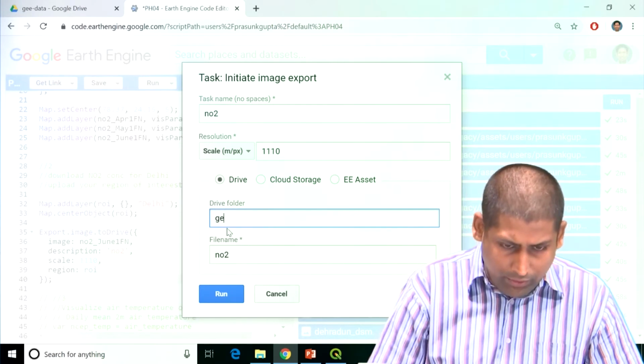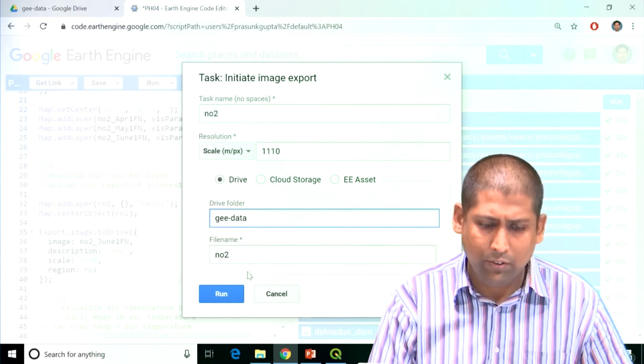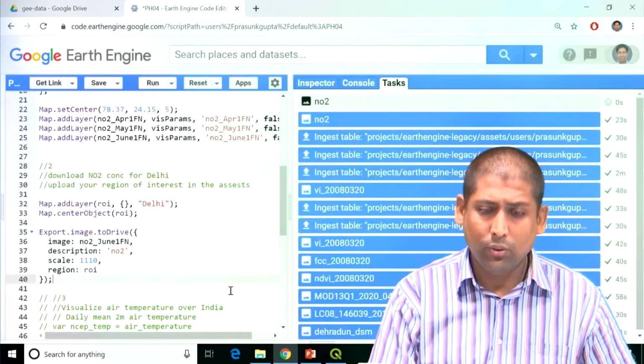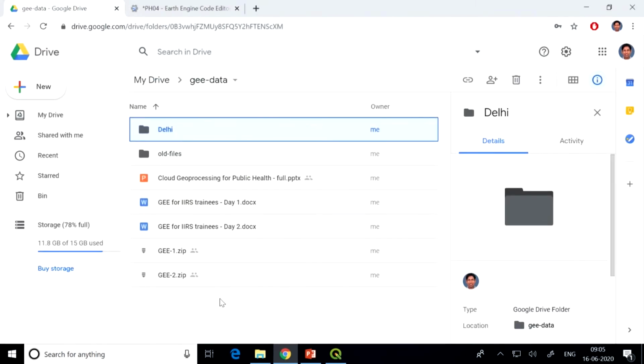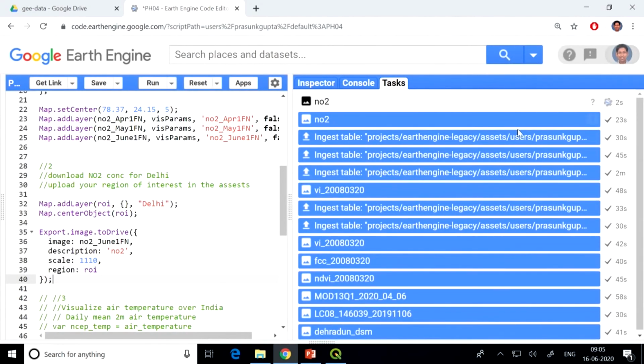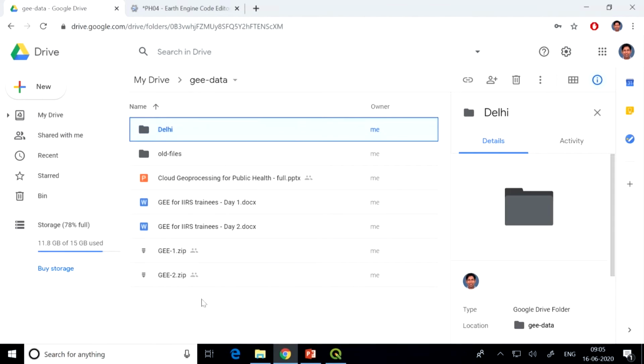Okay, so I have created a folder in my Google Drive where I am storing all this data. Once I click on run, it may take less than a minute to export this pollution data for the Delhi region, and it will create a georeferenced TIFF file in my Google Drive directly. So this may take a few seconds, and we should see a file pop up here by the name NO2.